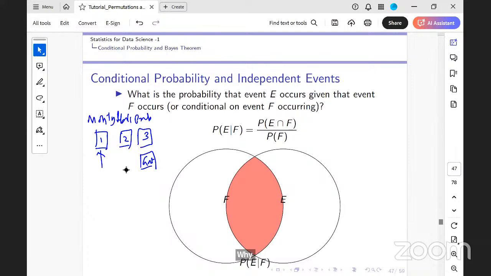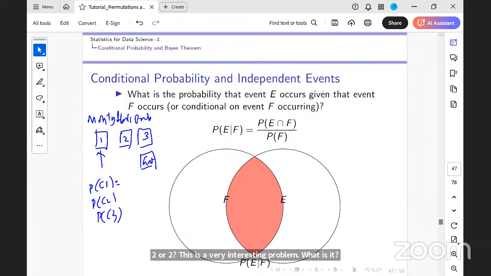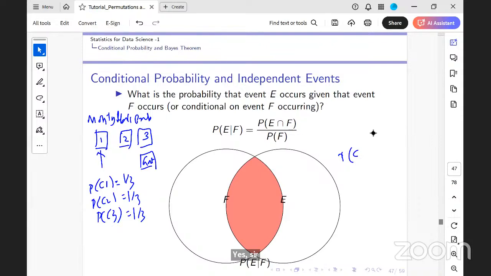See here, what was the chance that there would be a car behind door 1, door 2? This is a very interesting problem. What is the chance that you could have a car behind door 1? 1/3, 1/3, 1/3, right? Now I'm telling you there is a goat behind door 3. Now what would be the chance of finding a car behind door 2, given that there was a goat behind door 3?